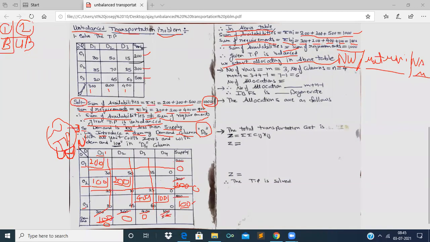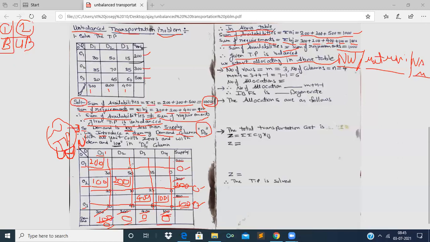Take out 100 from 100 and 100 from this 100. We get 0 row wise, therefore strike off the row, and 0 column wise, therefore strike off the column. All the supplies and all the demands are zeros now. So the allocating procedure is finished.